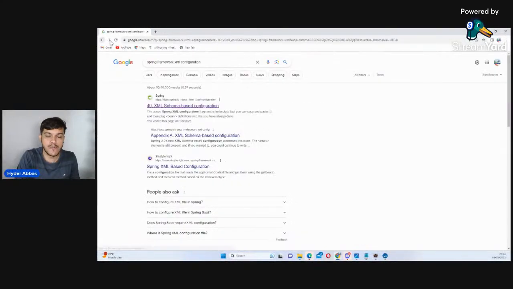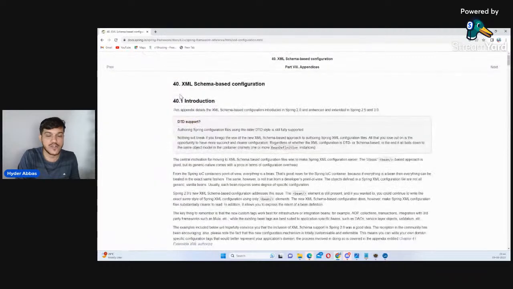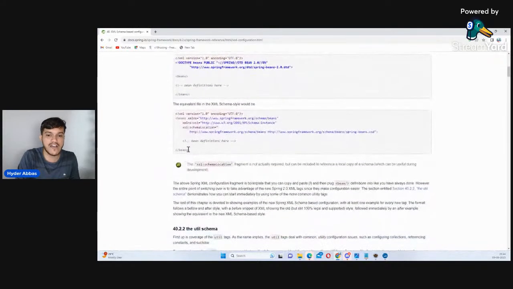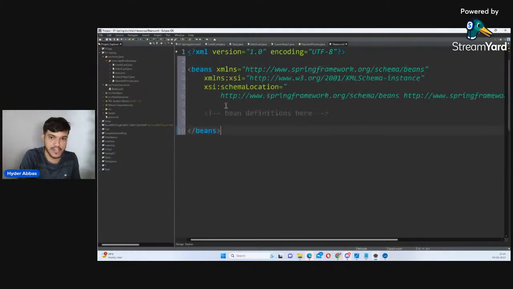I'll go back. I'll tell you, just search in Google Spring Framework XML configuration. The first option you will get is from Spring docs, docs.spring.io is the resource. XML schema based configuration you will get. If you click that and scroll down, there you have an option of beans and all. Take that, copy it, get back to your code, and paste it here. This is the metadata about beans. You have to be within this beans only.